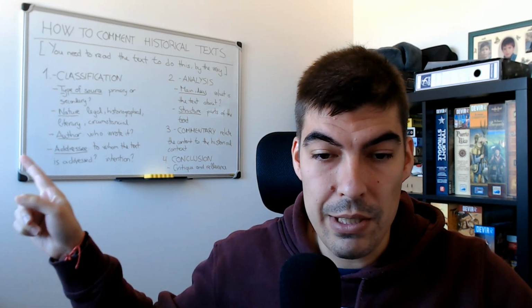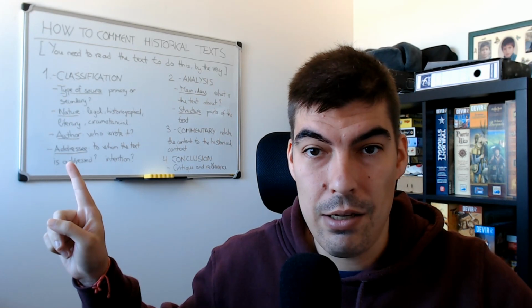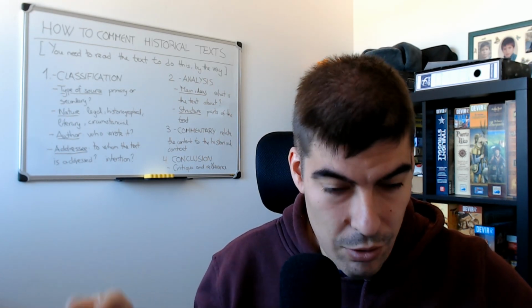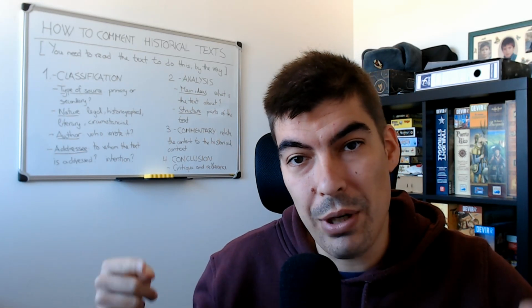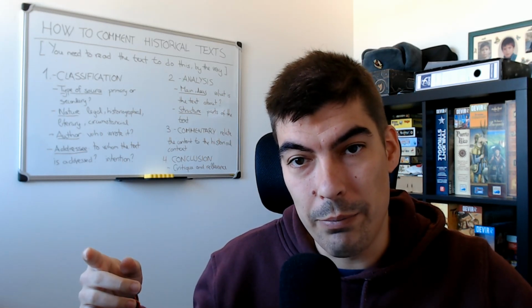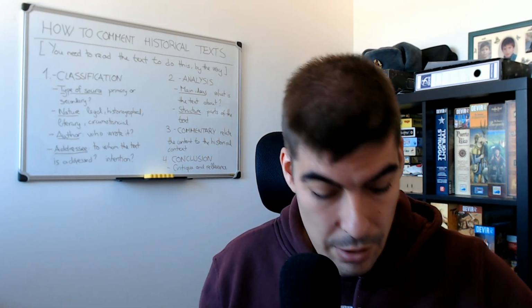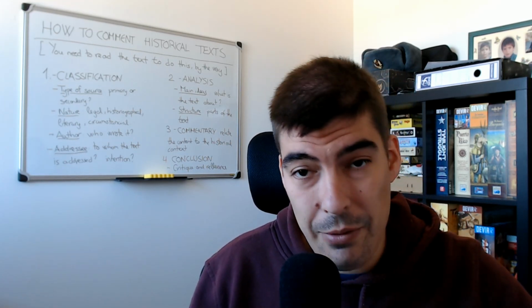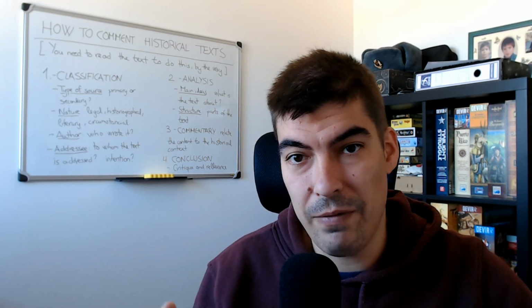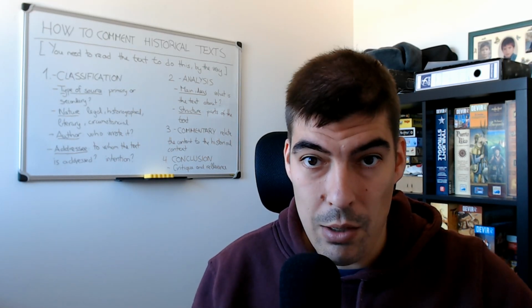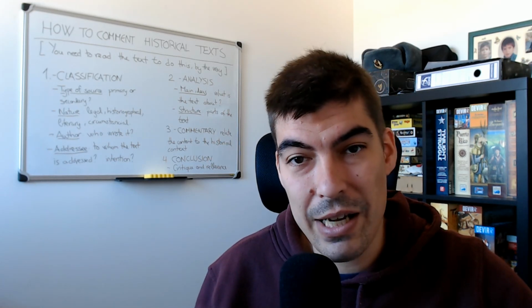Finally, to end this classification, the addressee. To whom is the text addressed? Who is going to read it, who does the author intend to read it? This addressee can be public, can be private, can be an individual, can be a collective. So we have to point out who this text is directed to. Once we know that, we have classified the text.